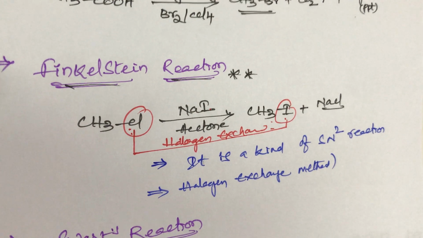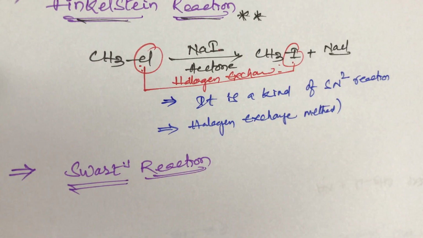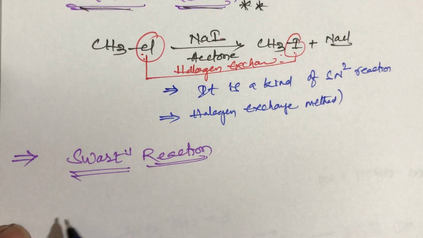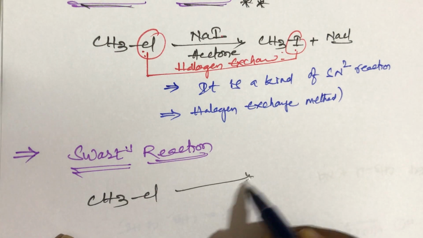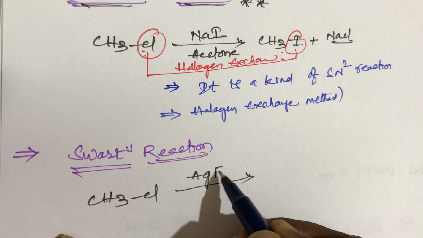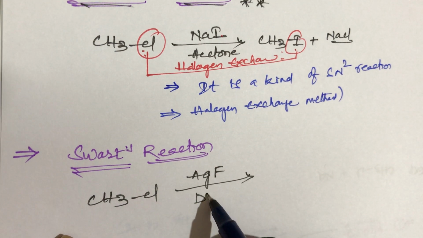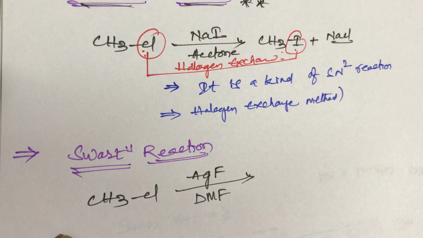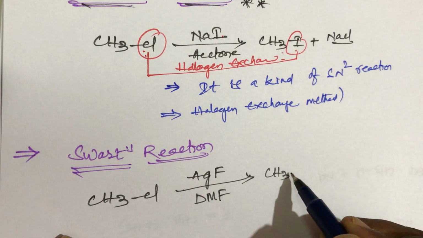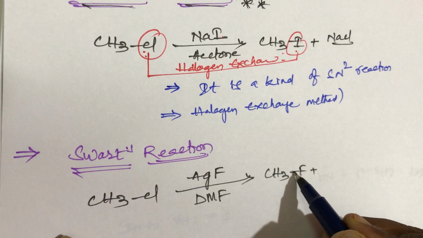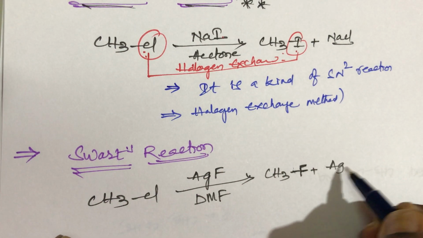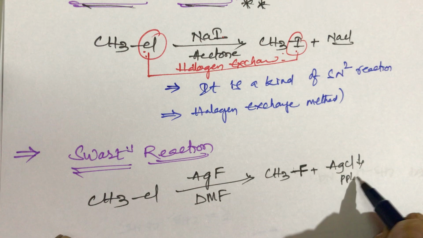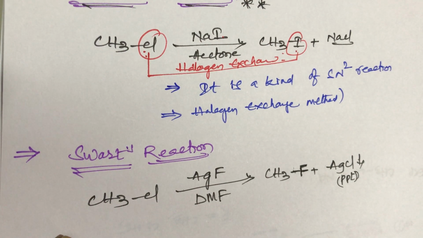In this Schwarz reaction, students, take the same example. When methyl chloride reacts with silver fluoride, AgF, in the presence of DMF, we get methyl fluoride. The product is methyl fluoride plus AgCl, silver chloride precipitate, that will be formed.